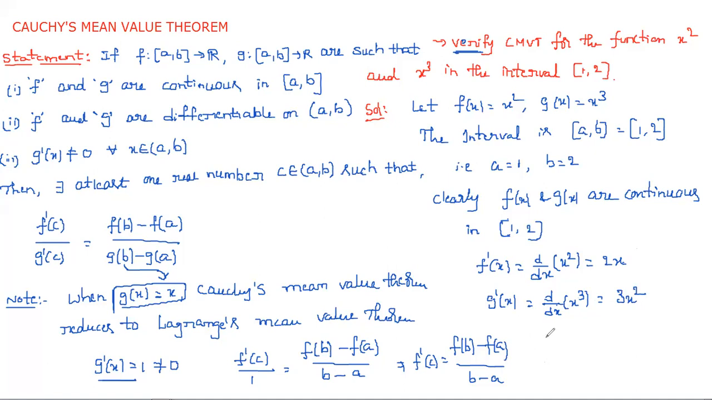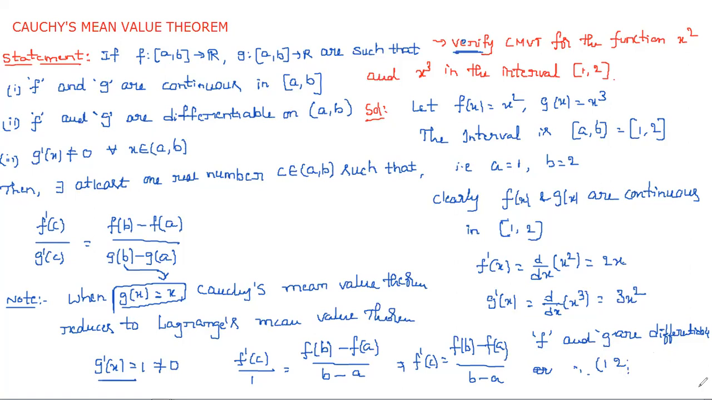So for that, simply we can write, f of x and g of x are differentiable on the open interval 1 comma 2. So these are the two conditions. Now we need to check the third condition.